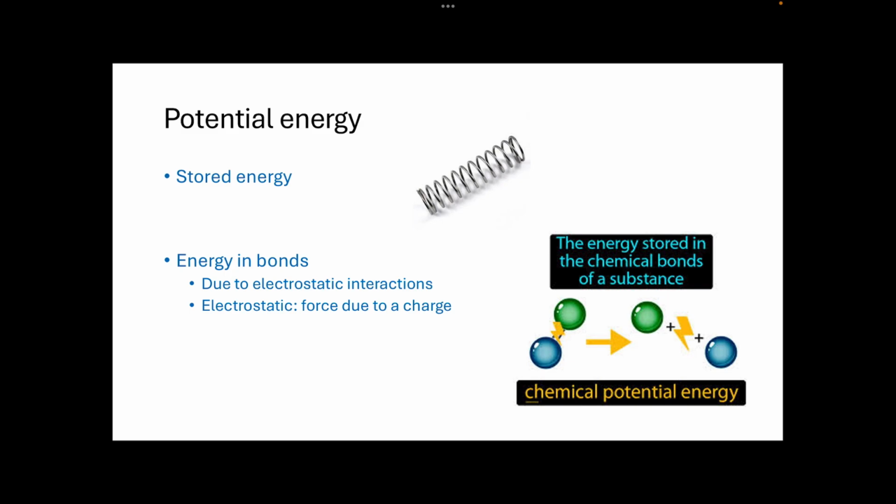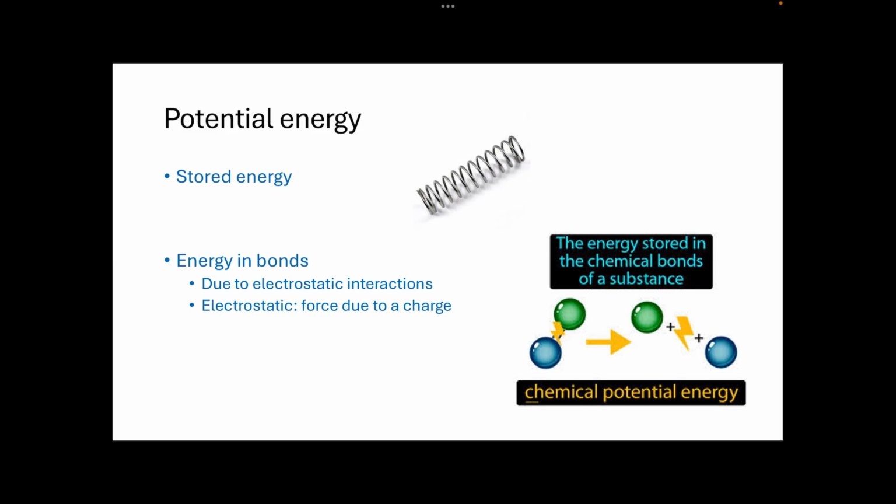So chemistry really has most to do with potential energy, okay? So potential energy is stored energy. The other type is kinetic, which we're not really going to talk about here, but you will talk about a lot next year in physics. So stored energy, you can think of it as like energy in a spring. If you compress a spring, you can store the energy, and then you get it back out when it releases. The same is true with bonds. So there is energy that can be stored in bonds.